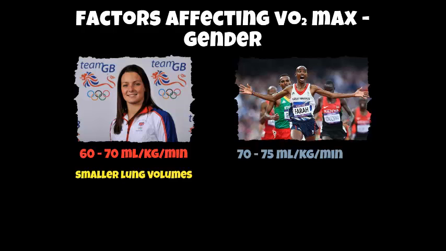Females tend to have a smaller lung volume, which decreases external respiration and your ability to take in oxygen. Females tend to have a smaller heart, which will increase your resting heart rate, lower your stroke volume, and therefore lower your cardiac output at maximal rates of work. And finally, females tend to have lower hemoglobin levels, which decreases your oxygen transport and also your blood flow to the working muscles during maximal work.